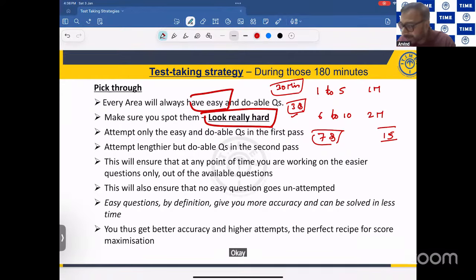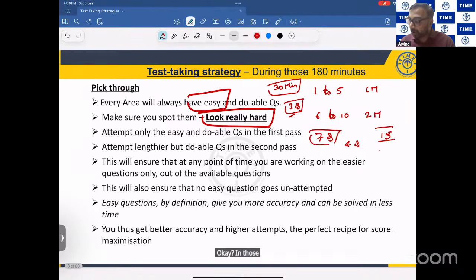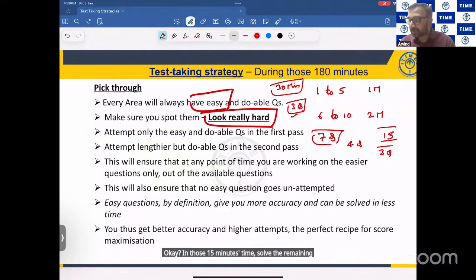Then you can attempt something like 4 questions of that type. 4 questions in 2 minutes each will be some 8 minutes. 8 minutes plus 7 minutes, 15 minutes over. So you have another 15 minutes. In that time, solve the remaining 3 questions.